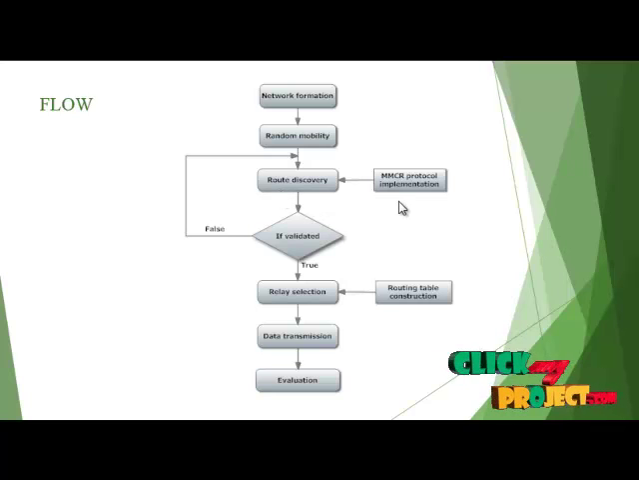The MMCR protocol is implemented. If the route discovery is validated, we have to select the relay node depending upon the routing table information. If a node has a distance less than the other nodes, we take that node as the relay node. Then the transmission is done via those relay nodes, and the evaluation is done based upon 4 parameters. First one is energy, second one is packet delivery ratio, third one is end-to-end delay, fourth one is throughput.